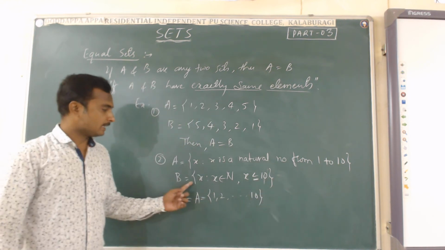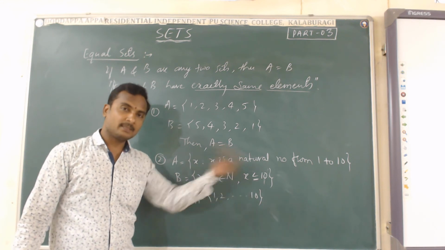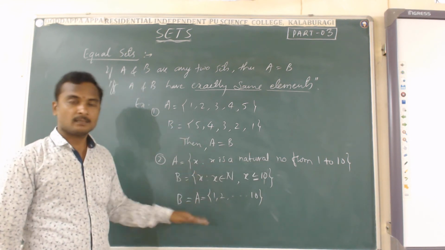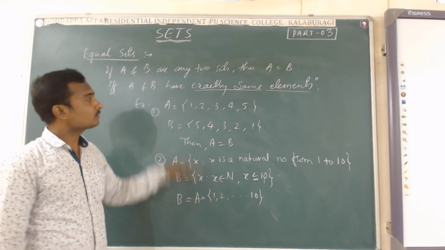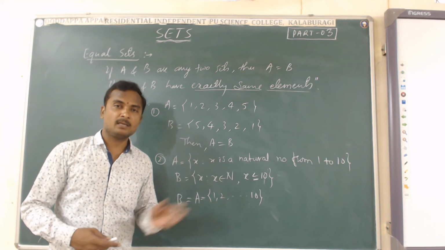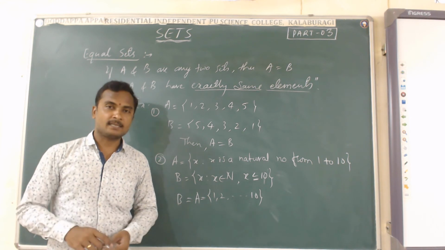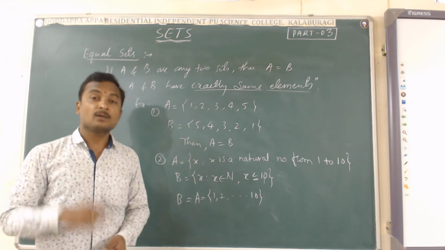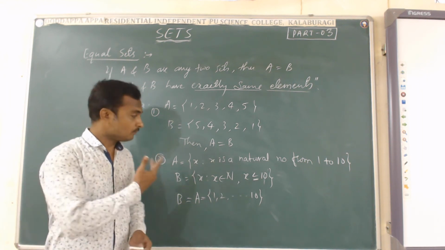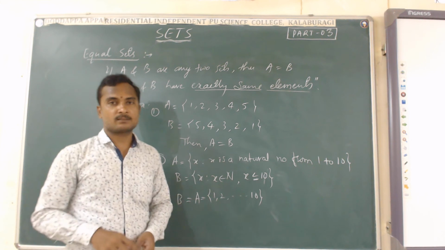You can see the set of all x such that x is a natural number, x is less than or equal to 10. It means x may be 10. So here also it is from 1 to 10, so the set A is equal to set B. Okay, so these are the examples, and you can still elaborate and give more and more examples on the equality of the sets. We also have some problems on the equality of the sets, finite sets and infinite sets. We have to recognize which set is finite, which set is infinite, and which of the sets are equal. Okay, note on this.